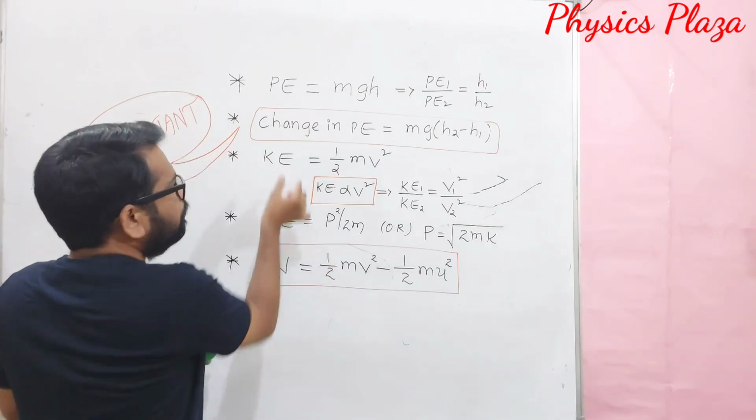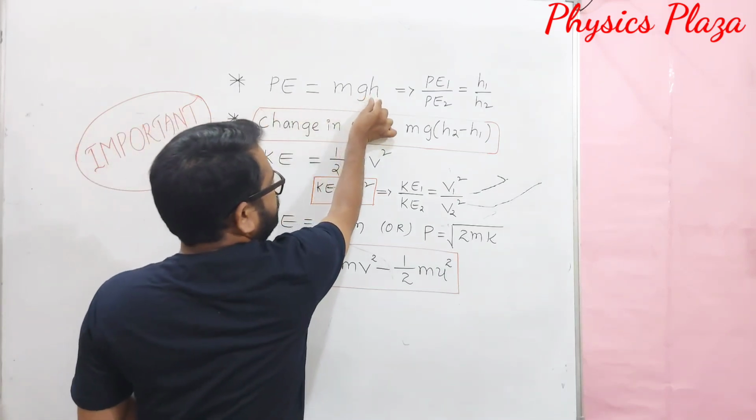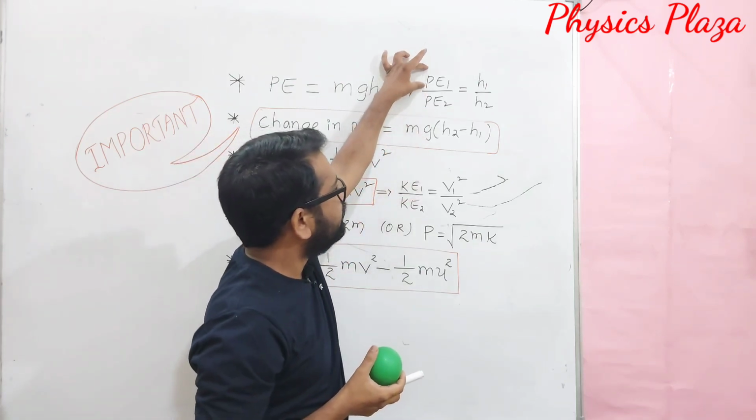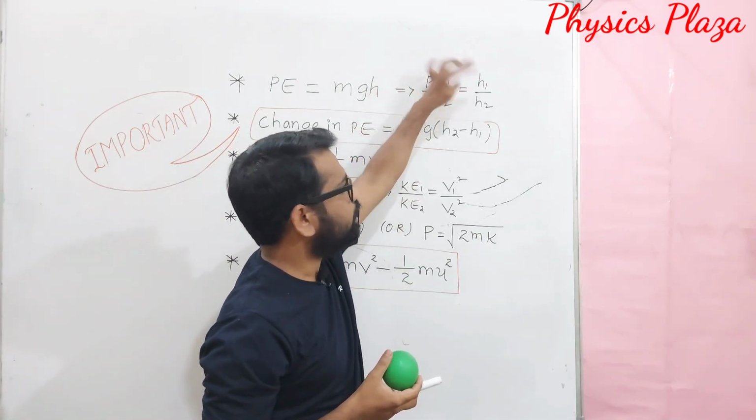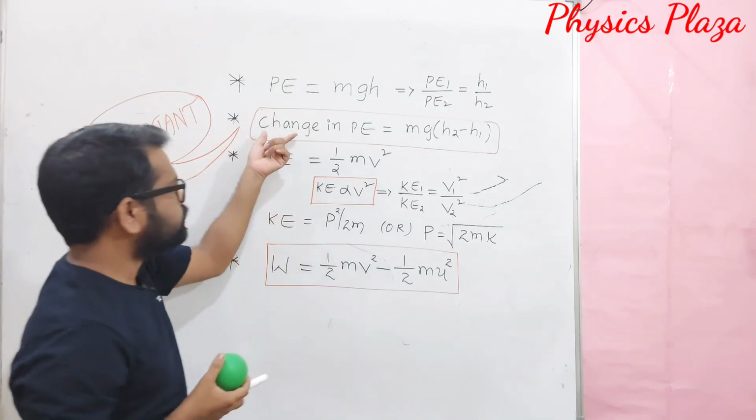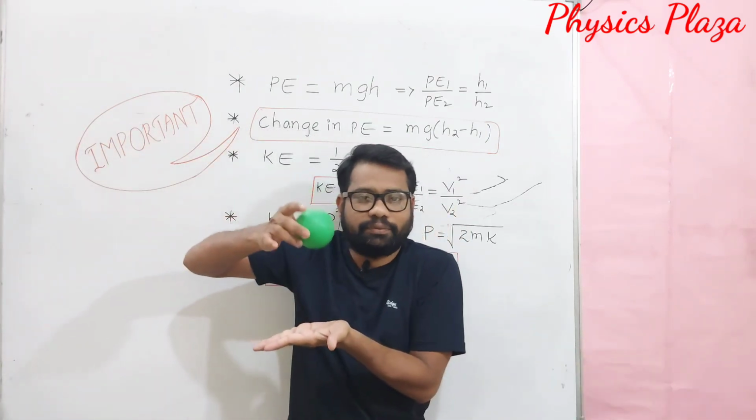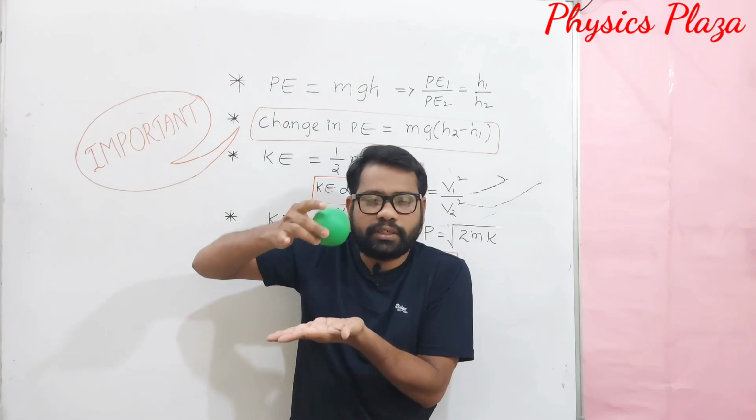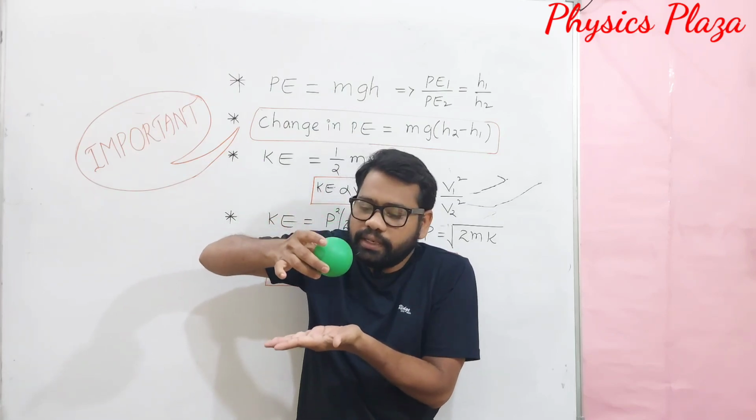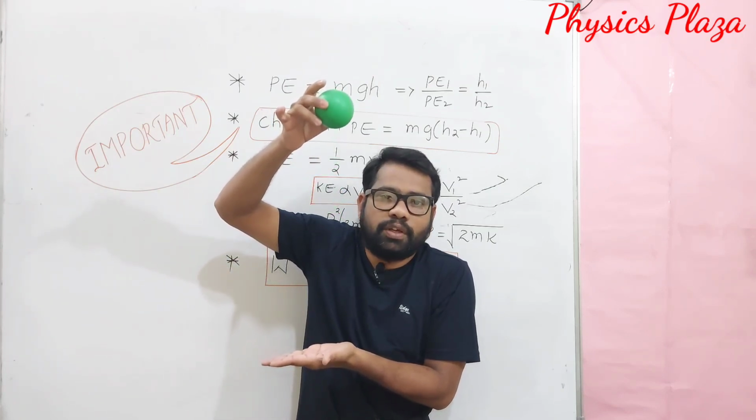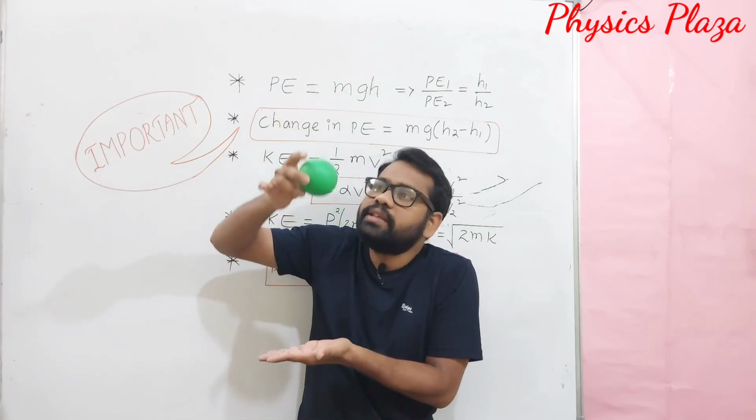Children, we know that potential energy mainly depends on the height, so it is proportional to height. So we can write P1 by P2 is equal to H1 by H2. Next, suppose the body is already at a certain height H1, say 2 meters, and it is taken from H1 to some more height. So definitely there will be an increase in potential energy.